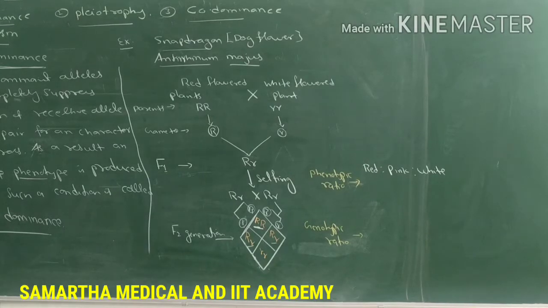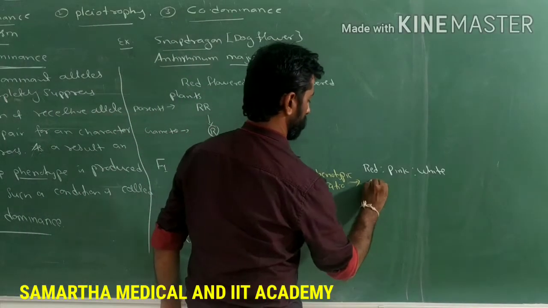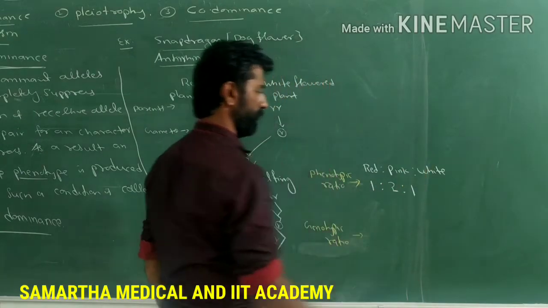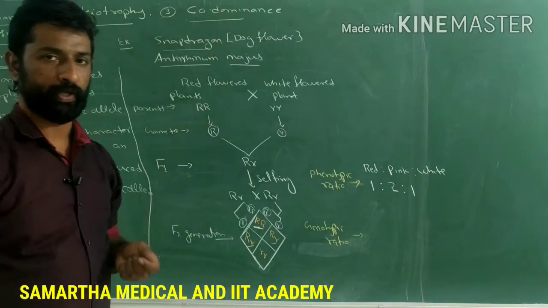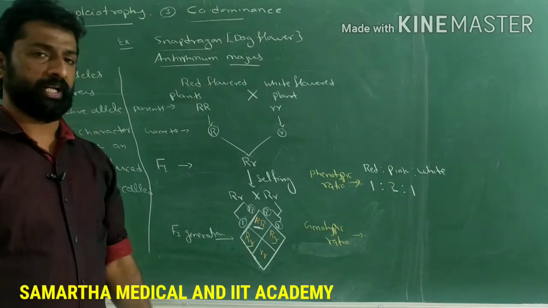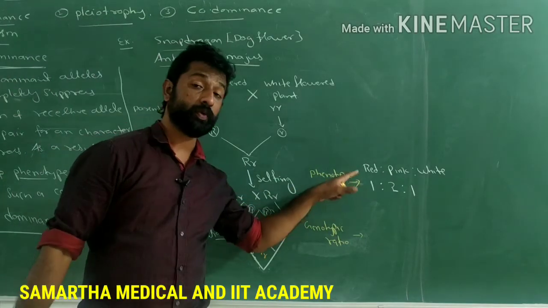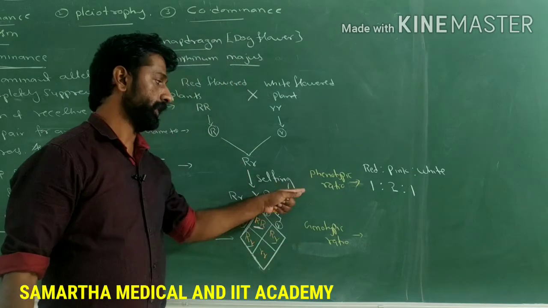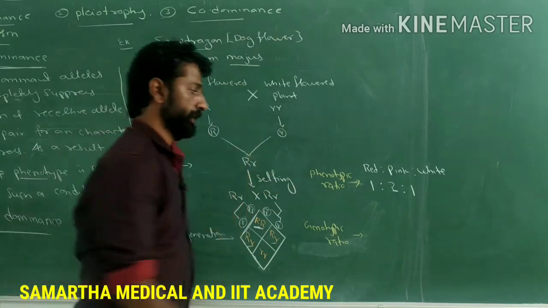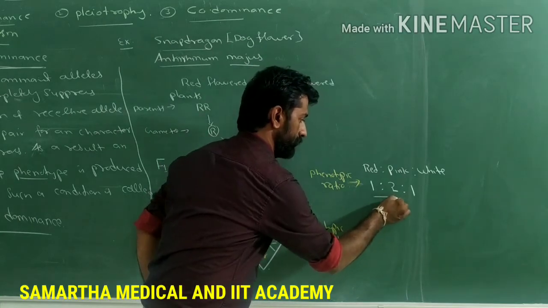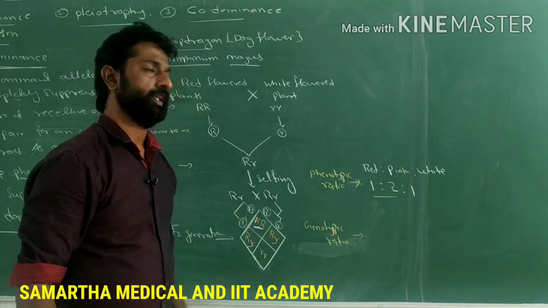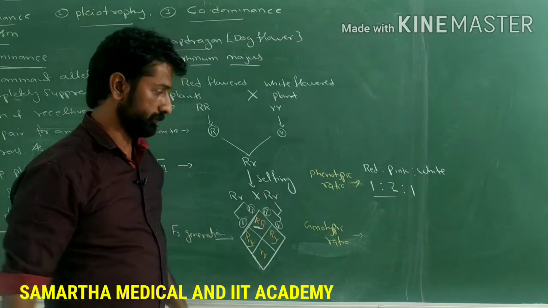So what is the phenotypic ratio here? 1 is found to be red, 2 are found to be pink, and 1 is found to be white. So 1:2:1 is the phenotypic ratio. But what was expected according to the Mendelian principles of inheritance? The phenotypic ratio would be 3:1. Instead of 3:1, here the phenotypic ratio was found to be 1:2:1. Let's see what about the genotypic ratio now.